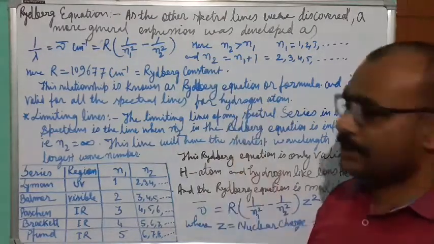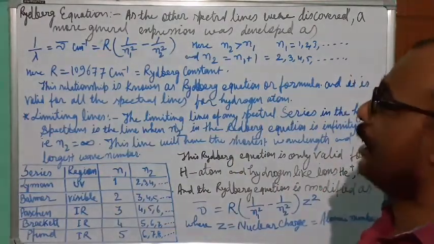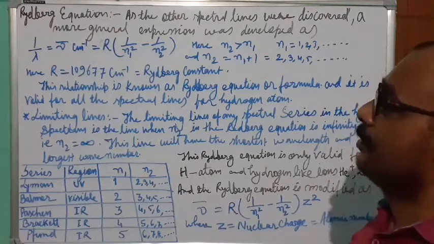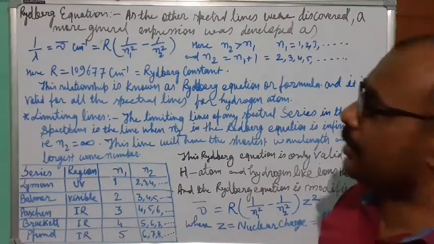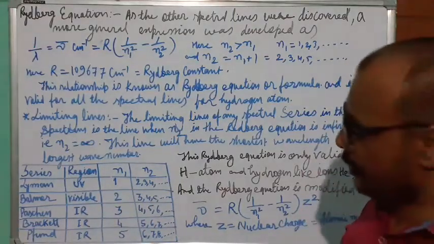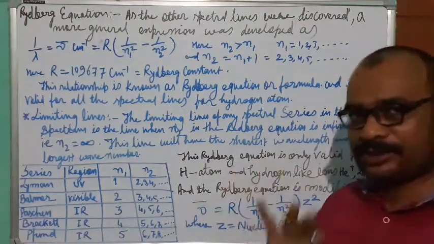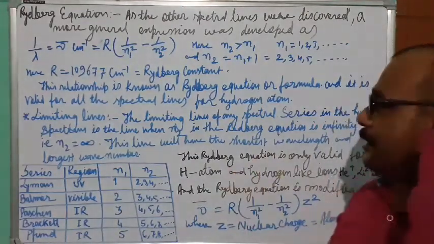So this is the relationship between the wavelength, which was developed by Mr. Balmer and modified by Mr. Rydberg, to take care of all the spectral lines discovered till today for the hydrogen atom. The spectral lines we are discussing are for hydrogen only, not for any other atoms.